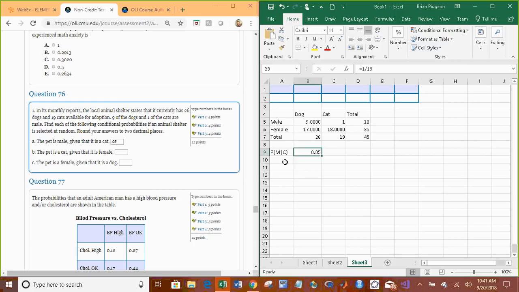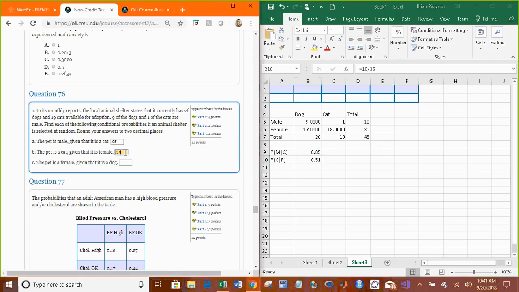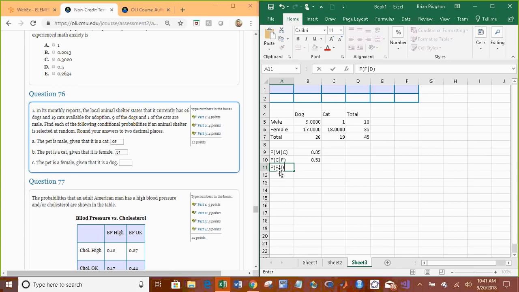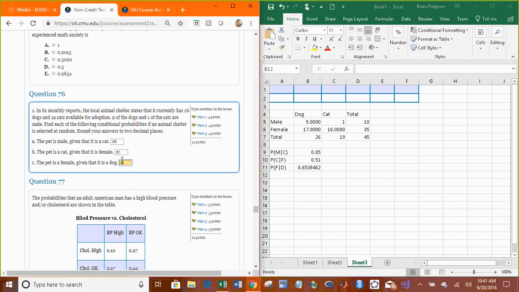The pet is a cat given that it's female. Well, that tells us we know the pet is female. How many females are there? 35. How many of them are cats? 18. And the pet is a female given that it is a dog. So how many dogs are there? 26. Just look at that first column. 26 dogs, how many of them are female? 17. 0.65.